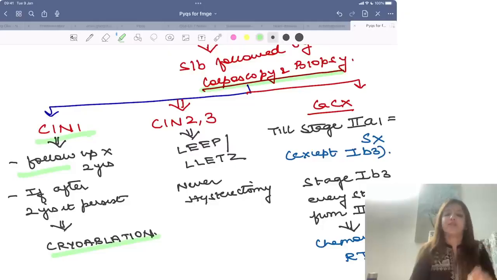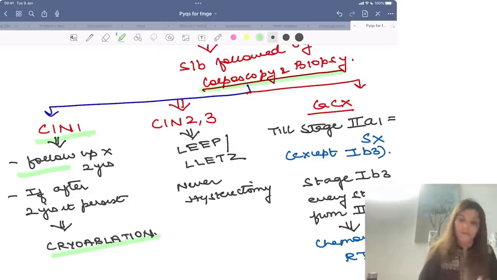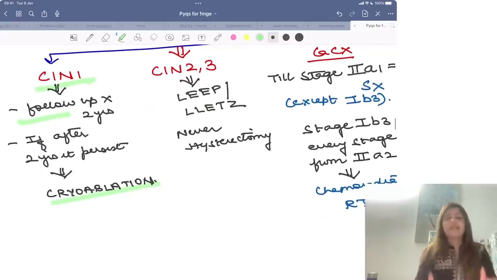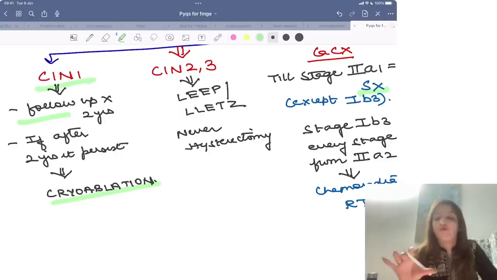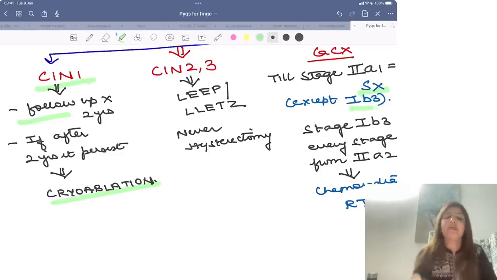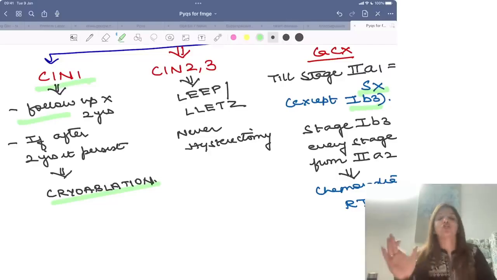जब भी question कहे what is the management of CIN2 or CIN3, please do not say it is hysterectomy. Management of CIN2 and CIN3 is LEEP or LLETZ. Right? अब cancer cervix का management. Cancer cervix up till stage 2A, management is surgery, right? So up till stage 2A1 of cancer cervix, management is surgery. इसमें एक exception होता है stage 1B3. Stage 1B3 में surgery नहीं करते, but other than that up till stage 2A1 management is surgery.